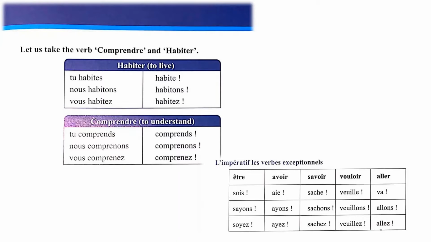Tu habites. This is an er group verb, so you have to remove the s from here and write simply habite without s and put an exclamation mark here. Nous habitons. Nous you have to omit and you have to write habitons, exclamation mark. Vous habitez, habitez, with an exclamation mark.